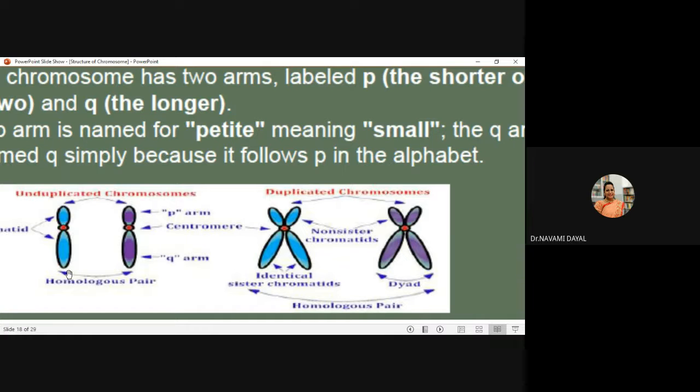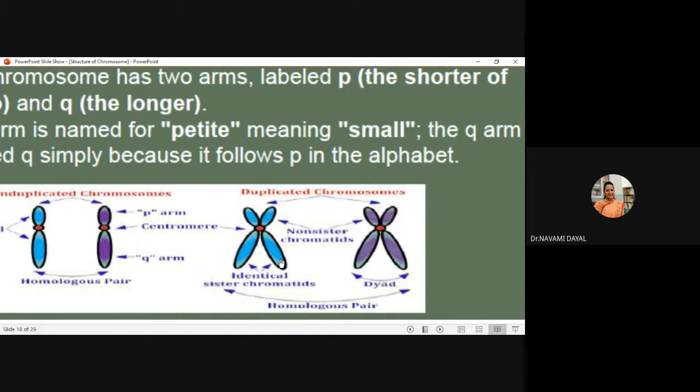During the interphase, synthesis or duplication of the DNA takes place, and the chromatid would be duplicated. These two chromatids are called sister chromatids. Clear? If I consider this chromatid and this chromatid, they are non-sister chromatids.